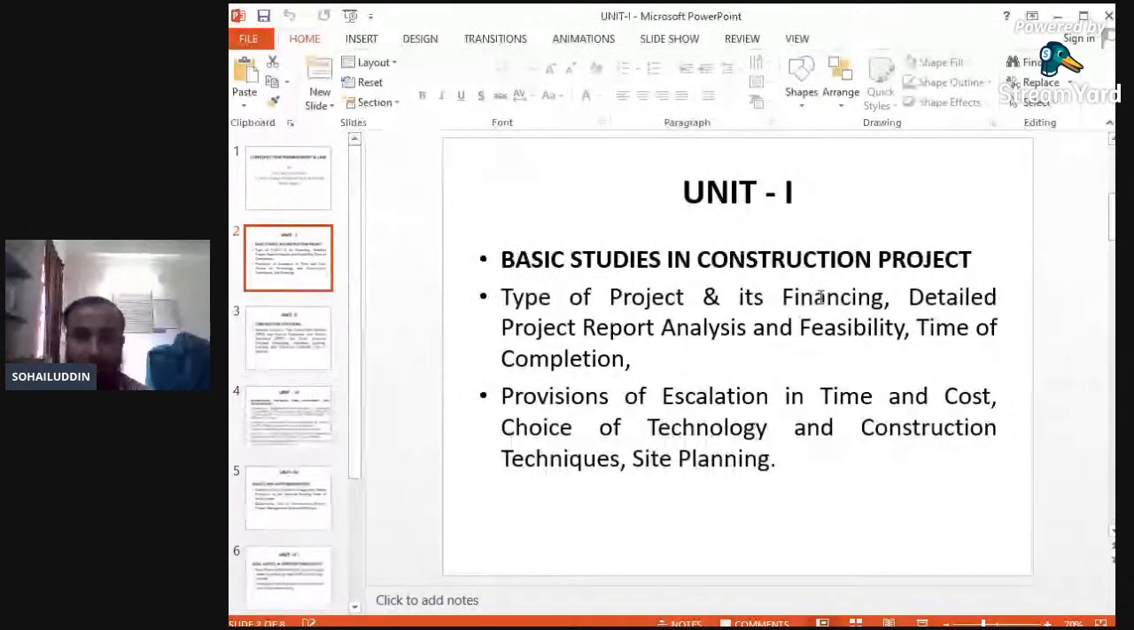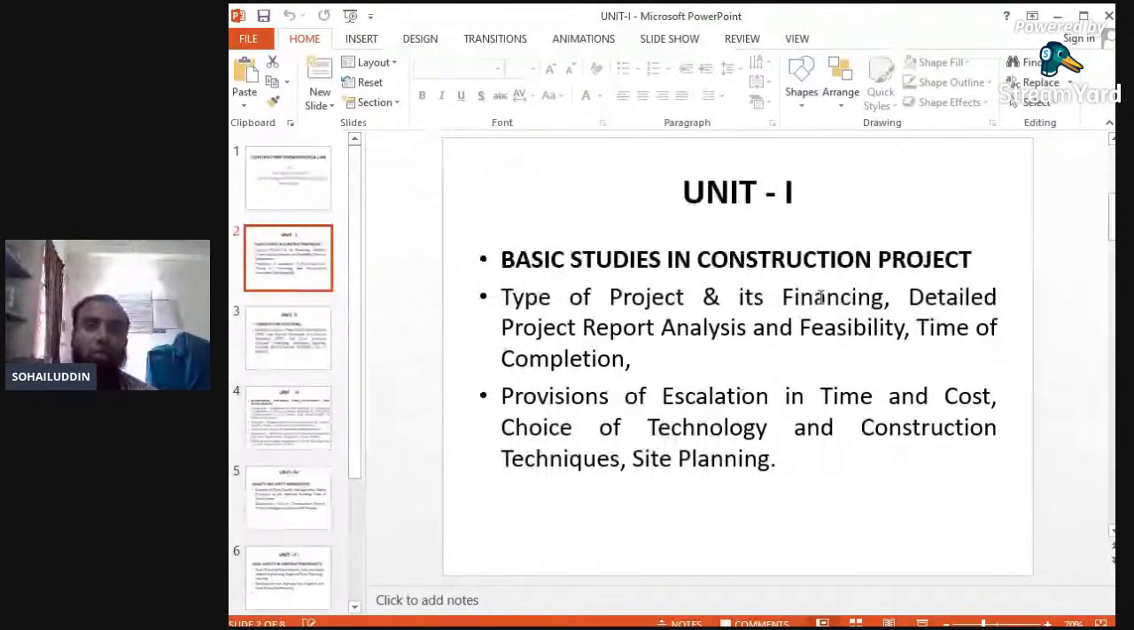Again, we will see about the detailed project report analysis. We will see a detailed project report while executing a project, or while executing a construction work. A detailed report is to be made. Suppose we have a construction project, starting from excavation or from leveling of the ground; a report is to be made. Various things and aspects are covered in this report. So a detailed report is to be prepared while executing a construction work.